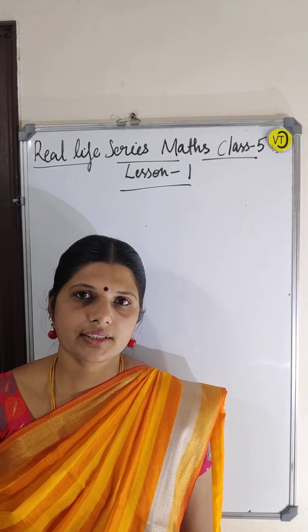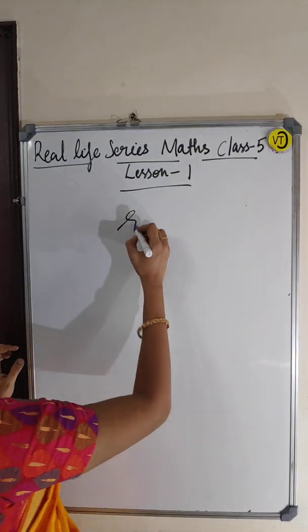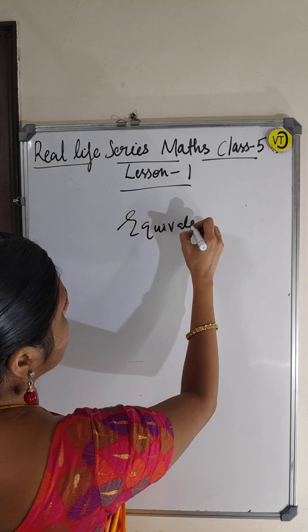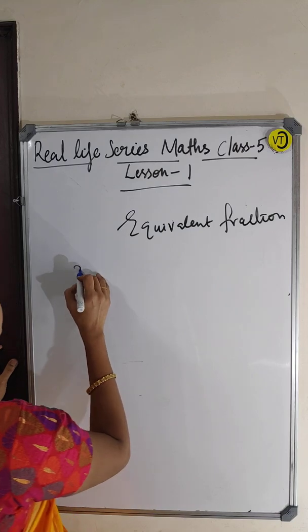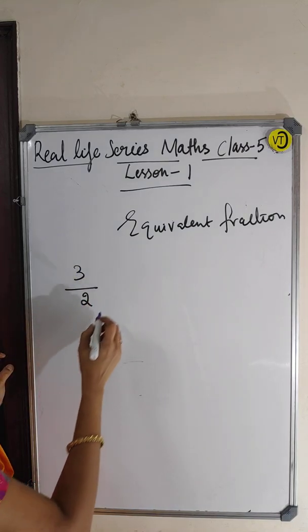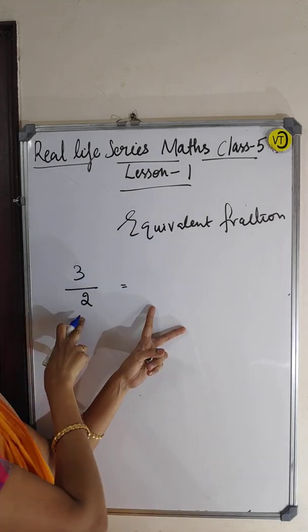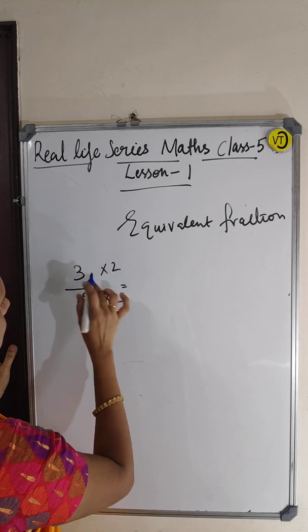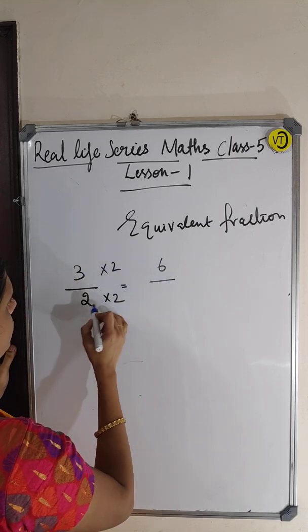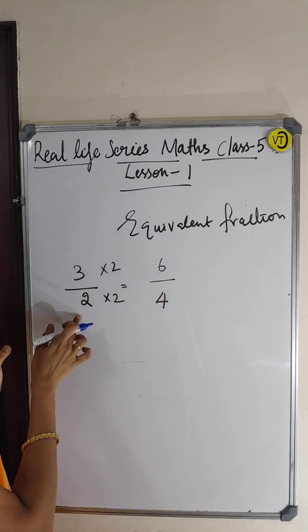Okay. The next thing is the equivalent fraction. Equivalent fraction means, so this 3 by 2 is there. I want to write one more fraction which is equivalent of this fraction. How to write this? See, multiply with 2 into 2. 3 2s are 6, 2 2s are 4. So, 6 by 4 is the equivalent fraction of 3 by 2.